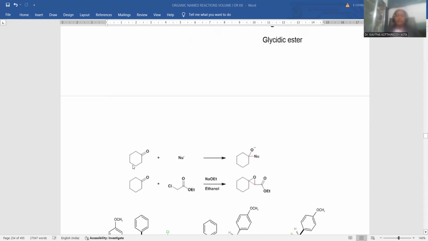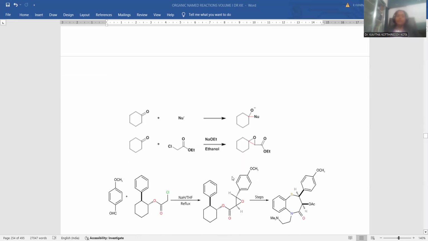I am going to handle cyclohexanone treated with any nucleophile over there. The nucleophile obviously has an addition reaction at the carbonylic carbon only. This is the addition product we can say. Instead, if you are going to treat this cyclohexanone with alpha haloester in accordance with the Darzens condensation process in the presence of strong base, what could happen? This chlorofunctionality is removed, and the carbon is able to form the bond with this carbon atom, and there will be a kind of epoxide. Here the epoxide will be originated, and the side chain ester remains as ester functionality only. So this is in accordance with what? Darzens condensation. First one is a simple nucleophilic addition process.